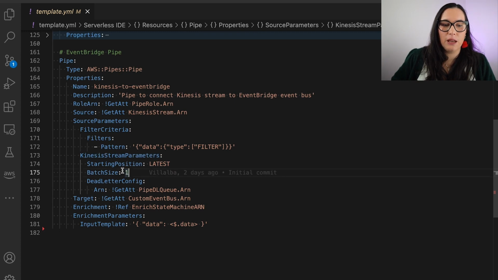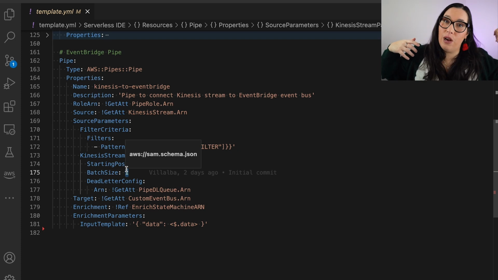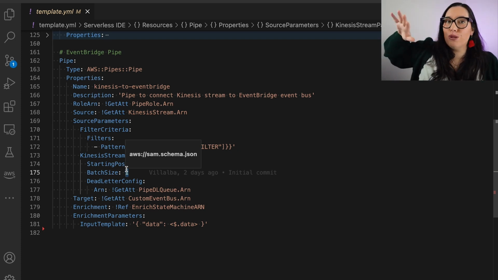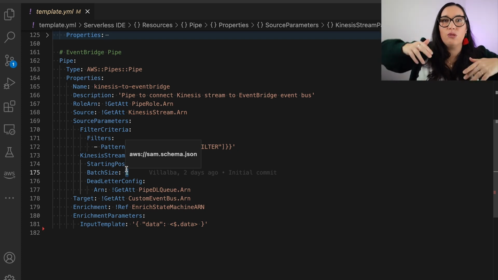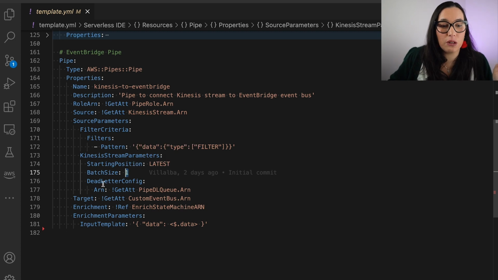So we are batching in one by one. You can have a bigger batch. So if you have a lot of throughput, you might need to increase this so that your downstream services can handle it. Different event services have different throughput. And if you have something like Kinesis using Lambda, for example, you might get to your concurrency limits or things like that. So you need to have a lot of those things in mind when you're using this service.